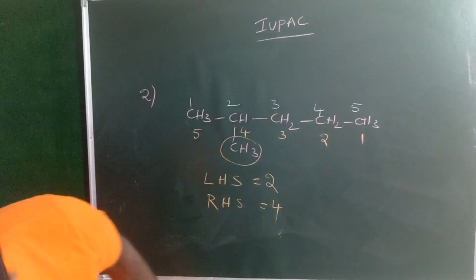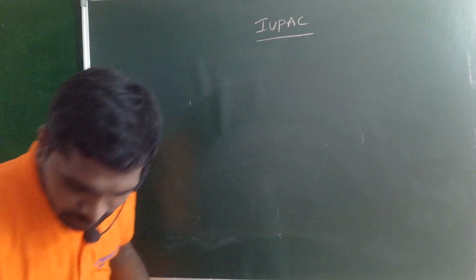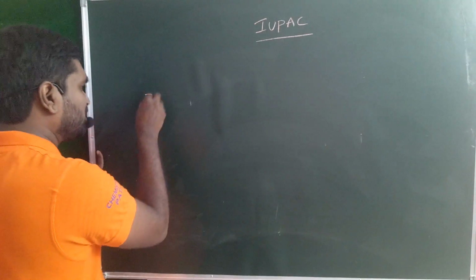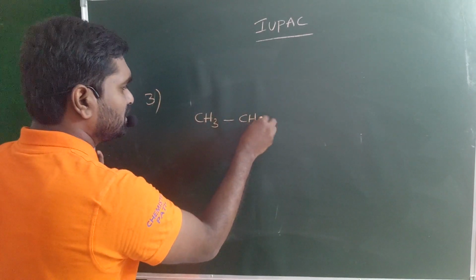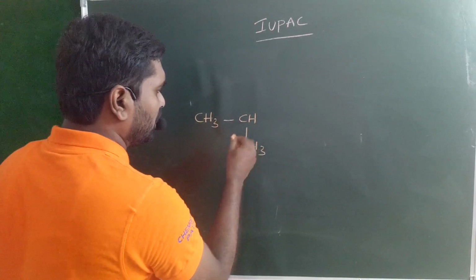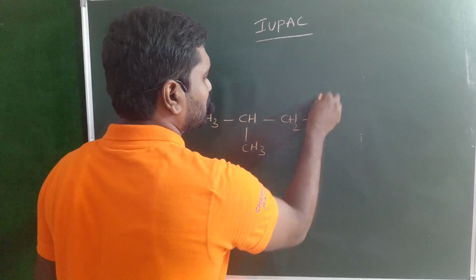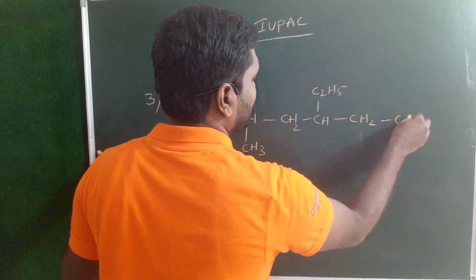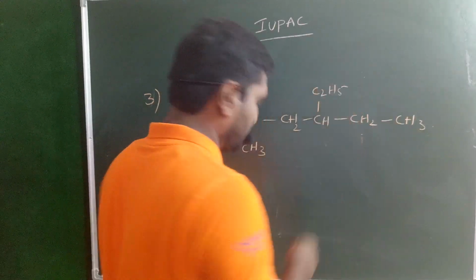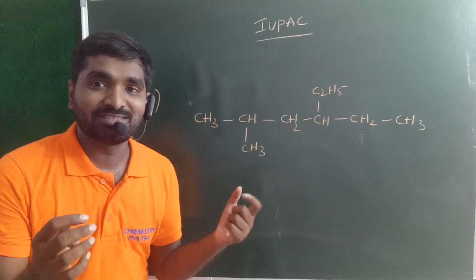Next one, guys. Go for rule number 3. Take this example: CH3, CH, CH3, CH2, CH, C2H5, CH2, CH3. Look at this example, which is rule number 3.